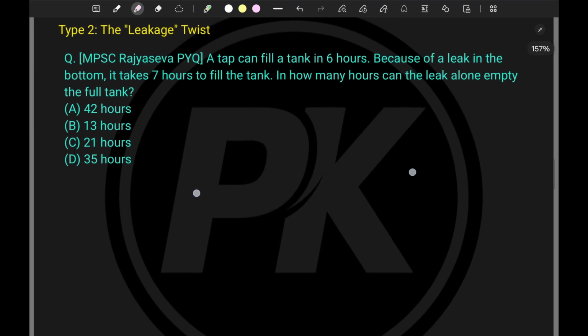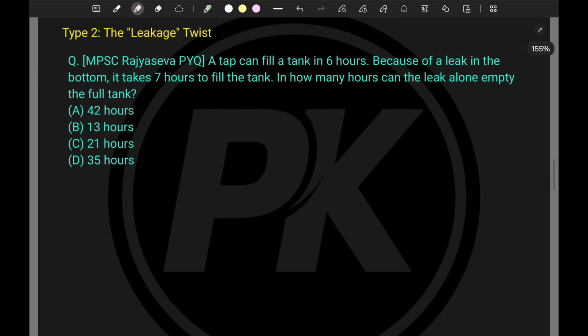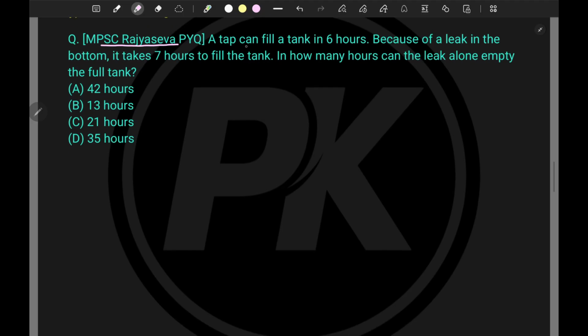So the next type is the leakage twist. Okay, and this is one of the PYQs from MPSC Rajyaseva. Let's read out the problem. A tap can fill a tank in 6 hours. Okay, so this is contributing positive, so here itself we will write positive. It is filling the tank in 6 hours. Because of a leak in the bottom, it takes around 7 hours to fill the tank, right?